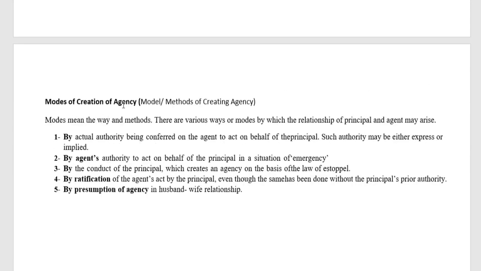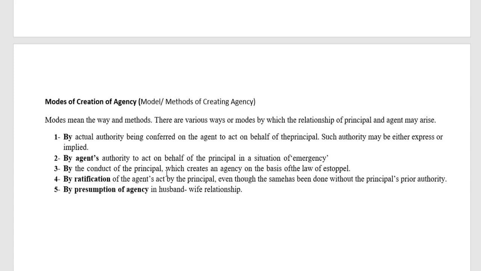So far we have discussed the modes of creation of agency, which can also be called the methods of creating agency. That means by actual authority being conferred on the agent to act on behalf of the principal, such authority may be either express or implied. This is a very important thing. Then there is the agent's authority to act on behalf of the principal in a situation of emergency. So these aspects we have seen.